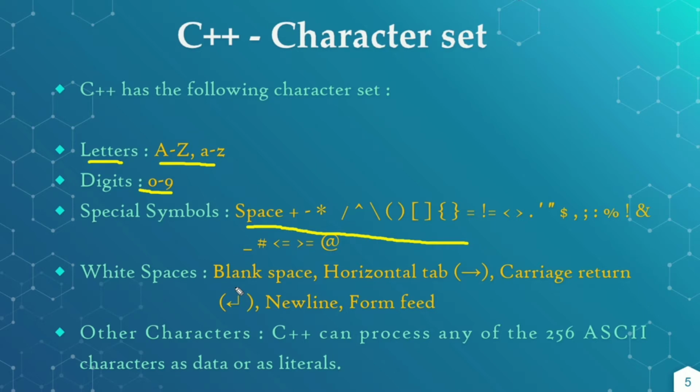White spaces are also used in displaying output statements: blank space, horizontal tab, carriage return, new line, form feed, etc. And other characters, which can process any of these 256 ASCII characters as data, are literals. These all are the character set of C++.